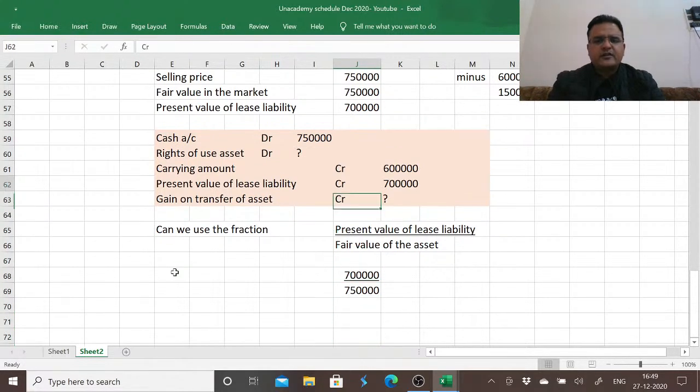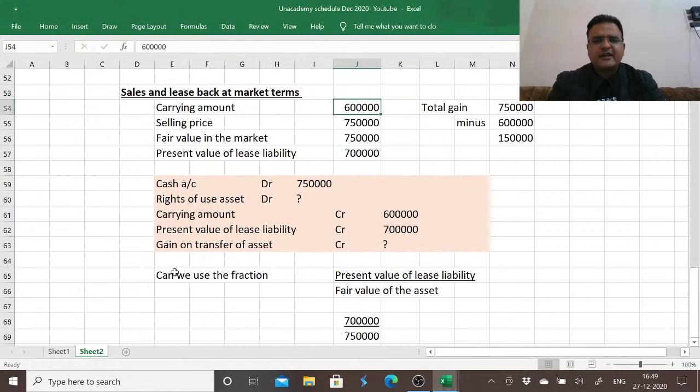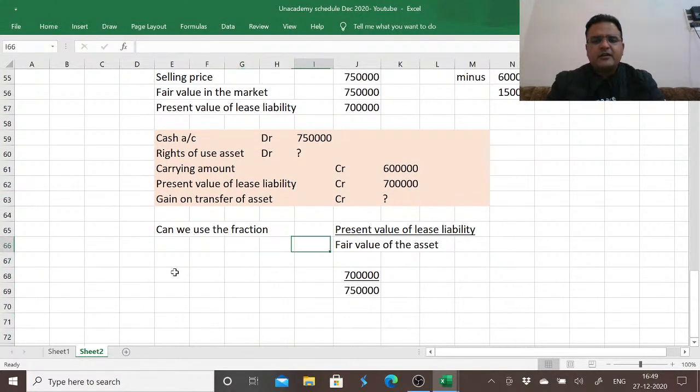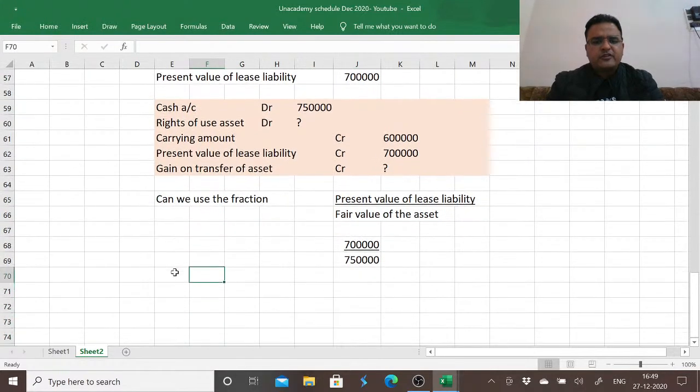But in relation to what? The carrying amount of the same asset is 6 lakh. So we are retaining a proportion of the 6 lakh. We are retaining a proportion of this total gain, and some of the proportion of this gain we are transferring. So we use this fraction, present value of lease liability and fair value of the asset, to know the right of use retained.